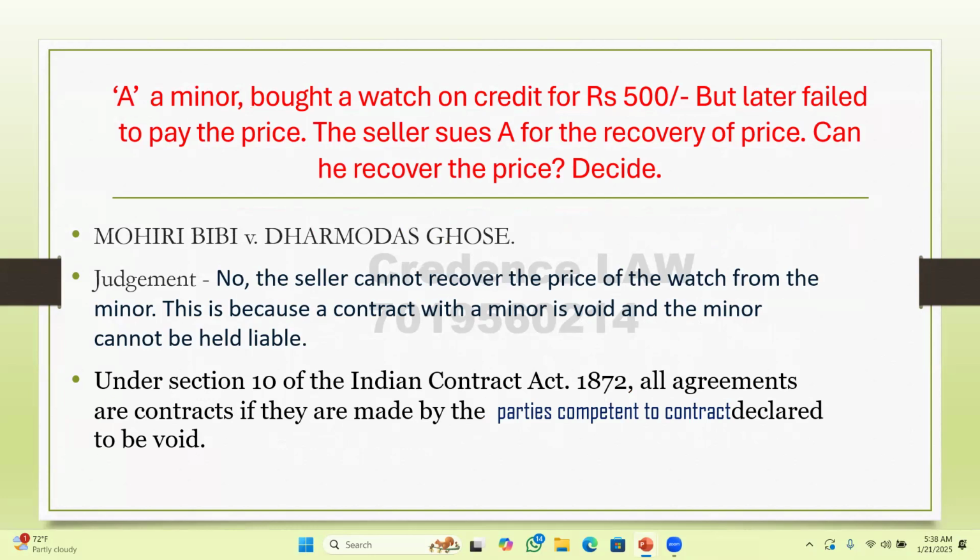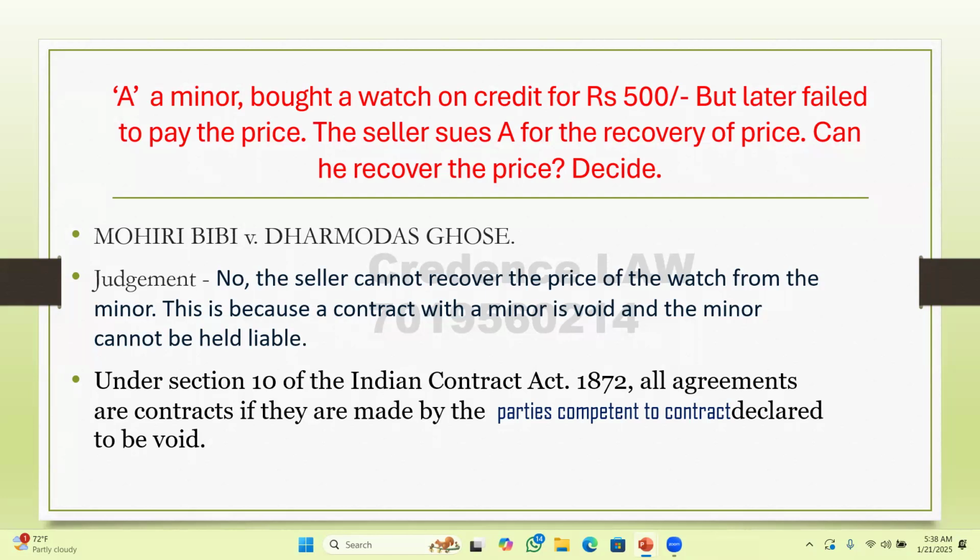A contract with a minor cannot be enforced because a minor is someone who is incapable of understanding the consequences of an act. A minor, someone who is below 18 years, cannot enter into a contract. It's a legal provision. Since sections 10 and 11 are not fulfilled, the seller was not entitled to recover the price, because the seller, before entering into a contract, must have taken caution.